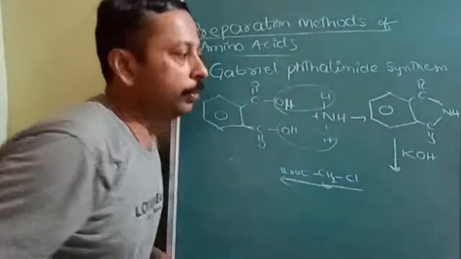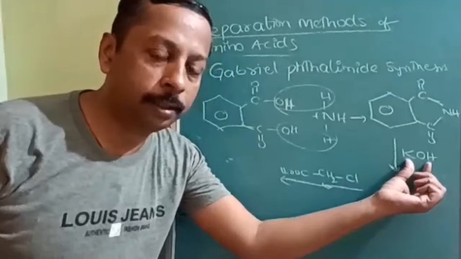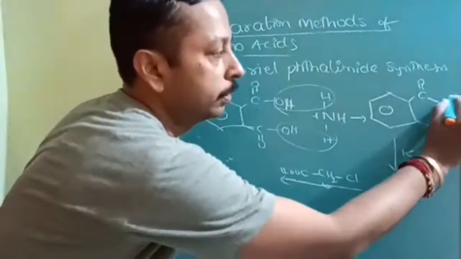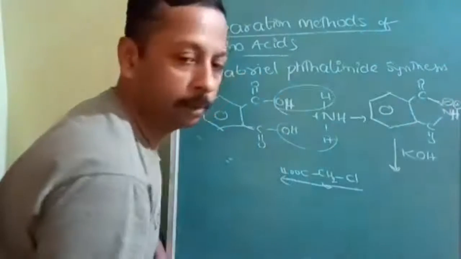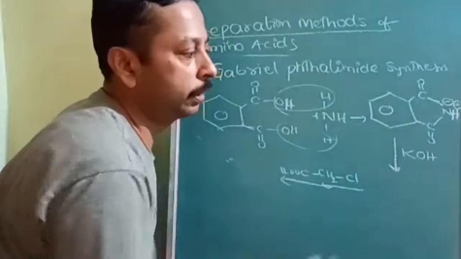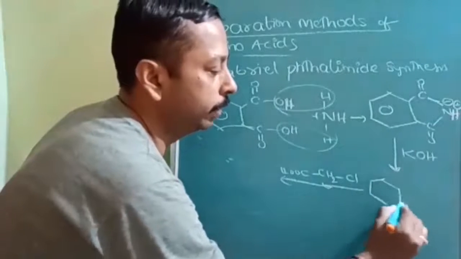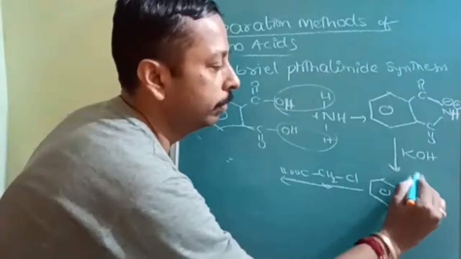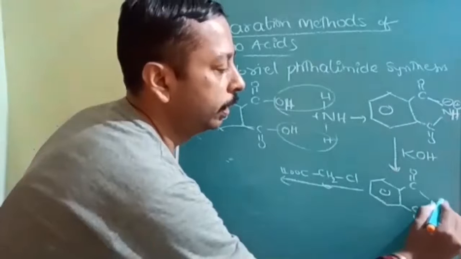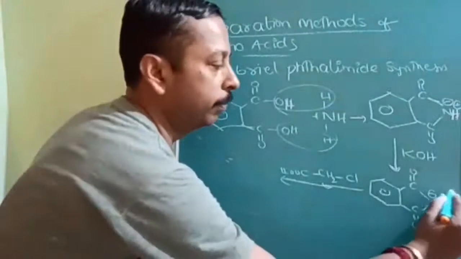Now this has an acidic hydrogen, because this is negative, this will be positive. So a base will go and react and extract the acidic hydrogen. H and OH will be eliminated, and N, here it will be potassium. N negative, potassium positive.